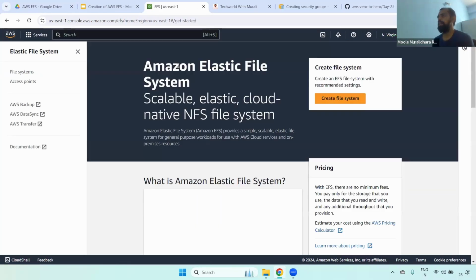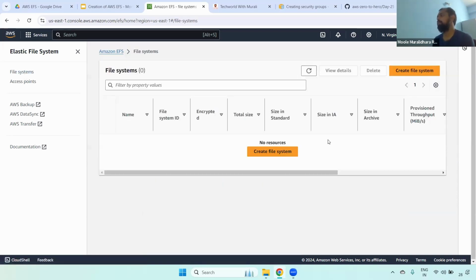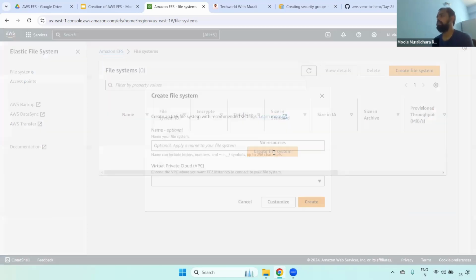If you want to share data, as I said earlier, say you have two EC2 instances and you want to share the same data between both. If I change something in one location, it will automatically be replicated to the other location, and vice versa. EFS is Amazon's Elastic File System. It is automatically scalable, elastic, and a cloud-native NFS file system. On the left side we have File systems. Currently we don't have any file system, so now we are going to create one.